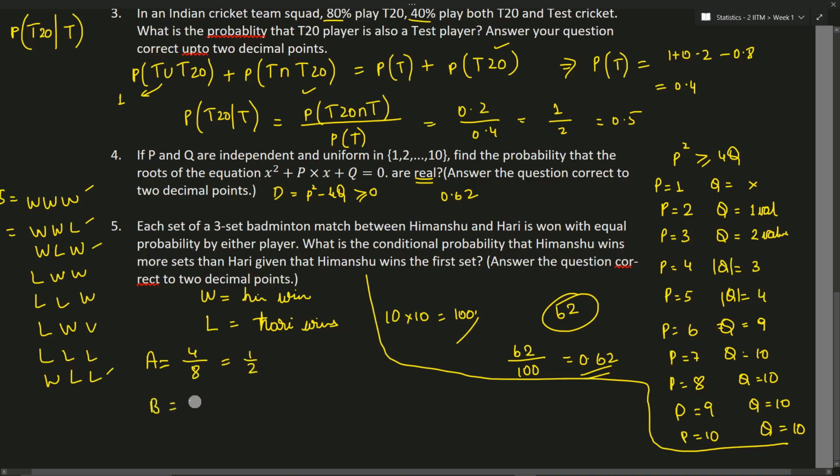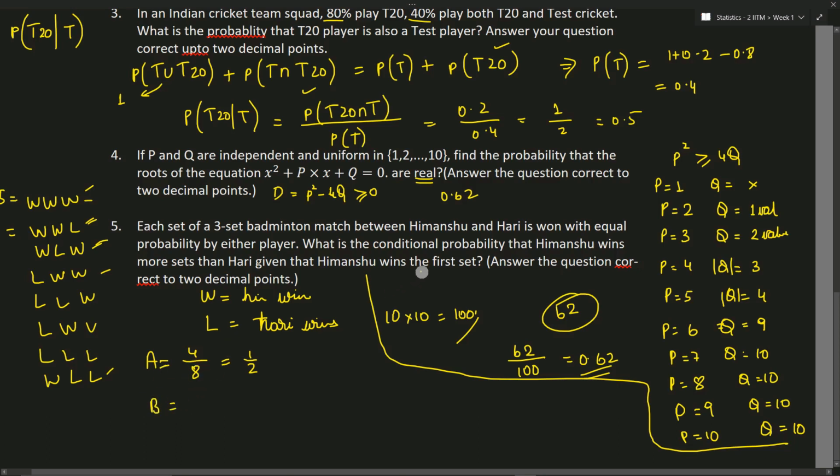So I'll define the other event, which is Himanshu winning the maximum number of sets.